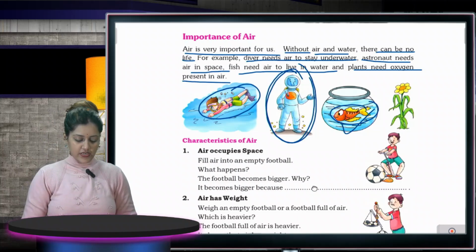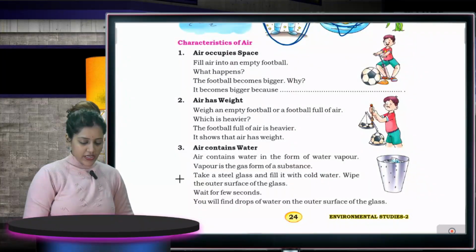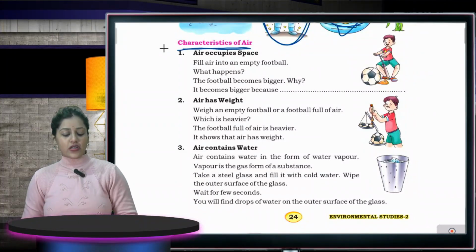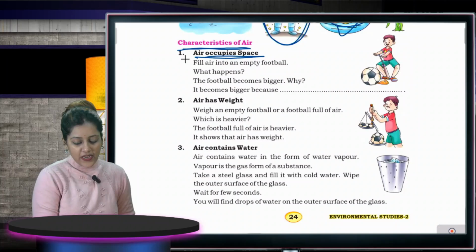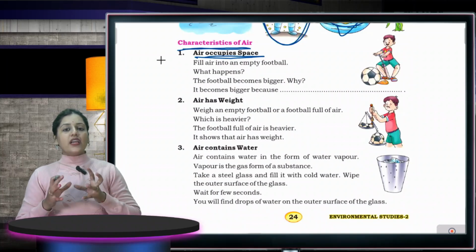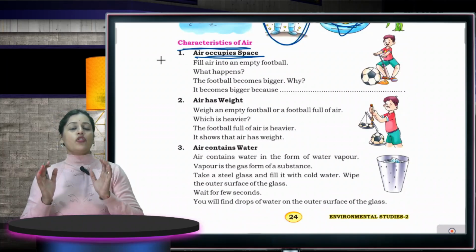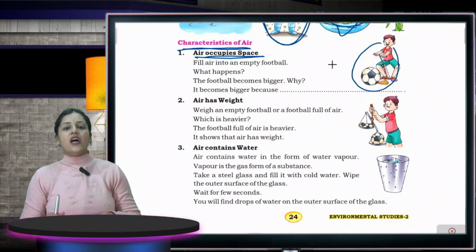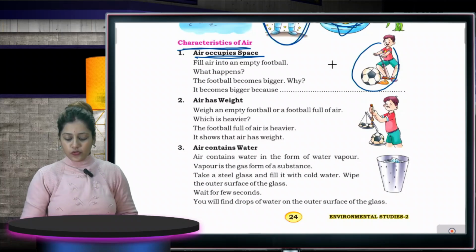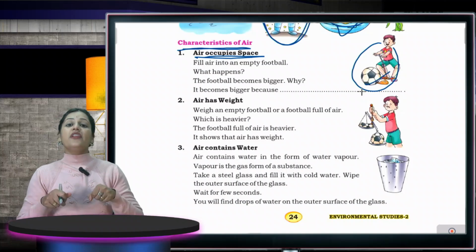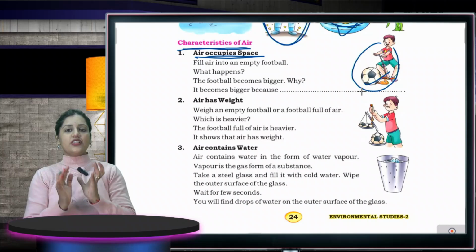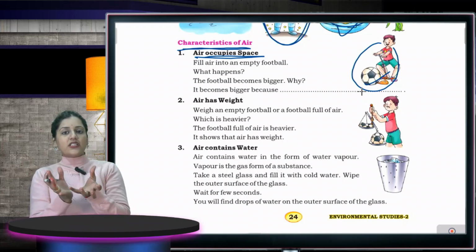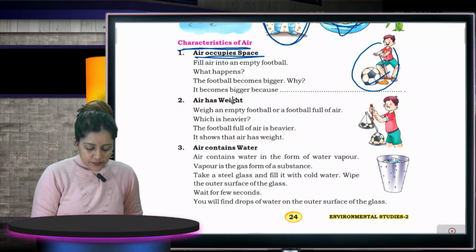We have understood. Now there are some characteristics, or we can say the qualities, of air. First one, air occupies space. Means if air is filled in something, then it occupies space. Like you have seen a boy filling a football. What is he filling? He is filling air. So air has space because it covers the space inside the ball.